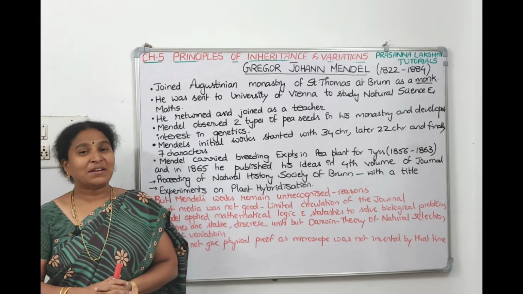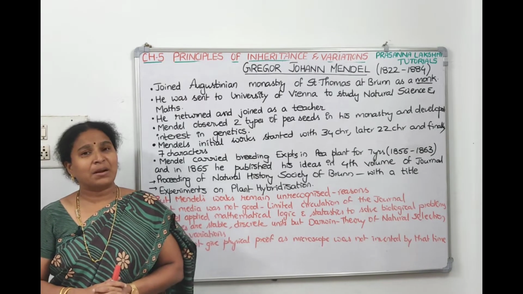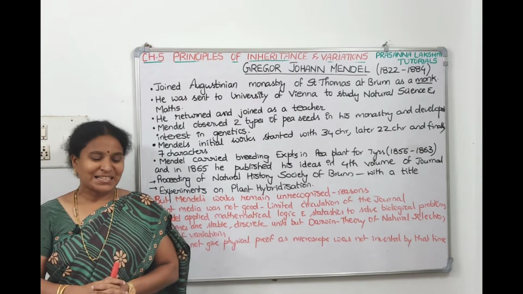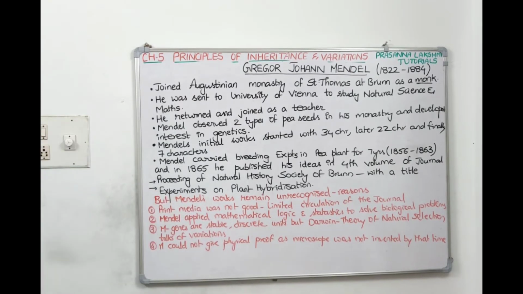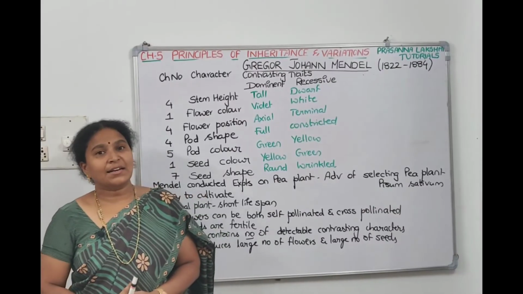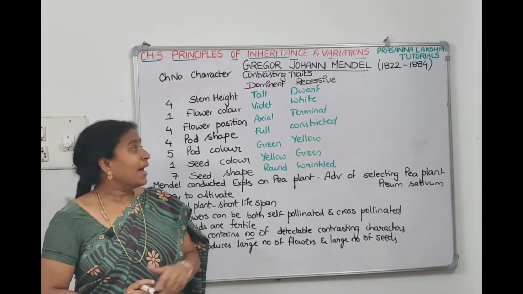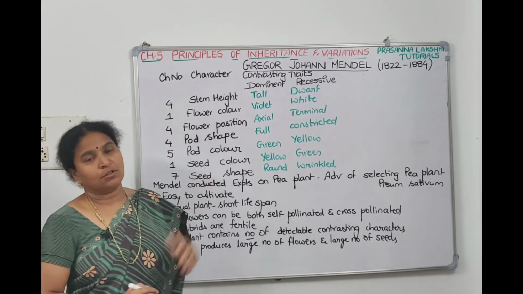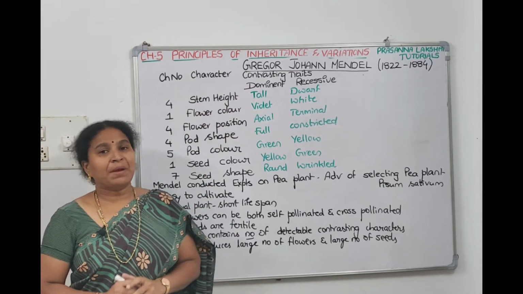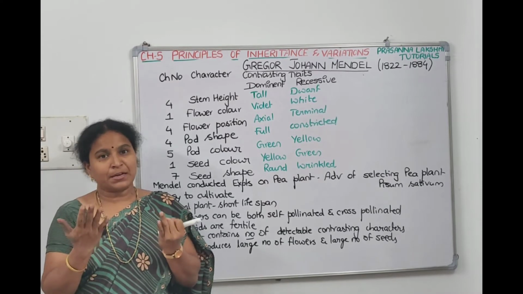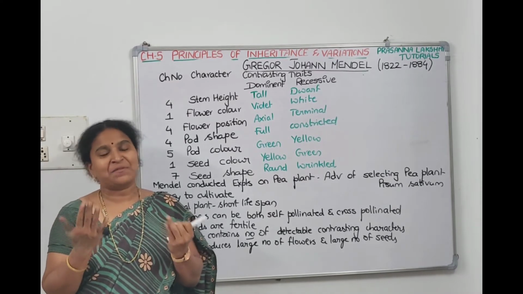Take a screenshot. We'll continue with the 7 characters Mendel worked on, and how the pea plant helped him reach his success. The 7 characters that Mendel finally selected for his experiments, I have already put on the board. Now, the pea plant has 7 pairs of chromosomes, and Mendel studied 7 characters.